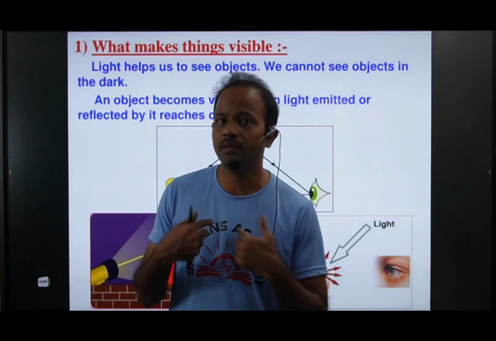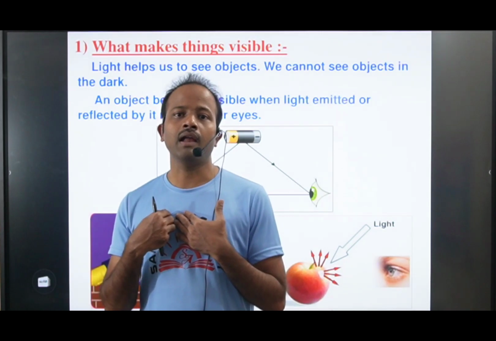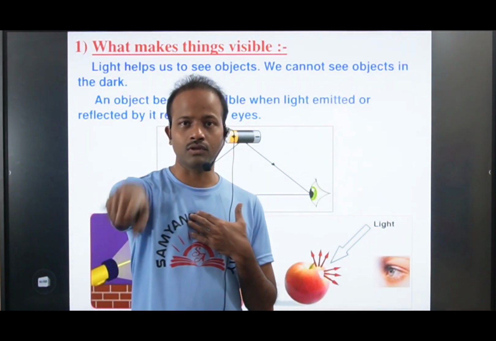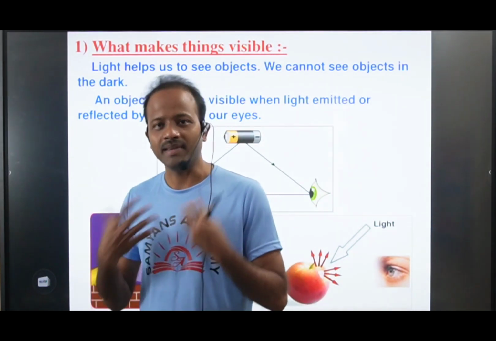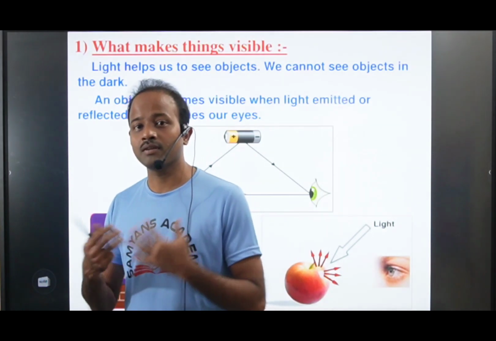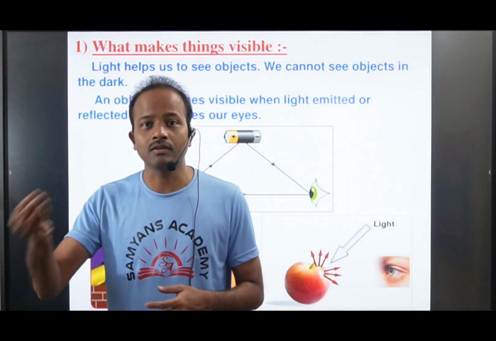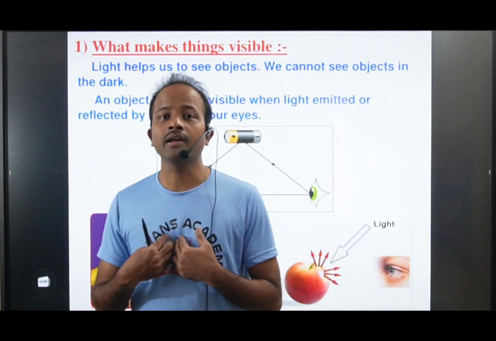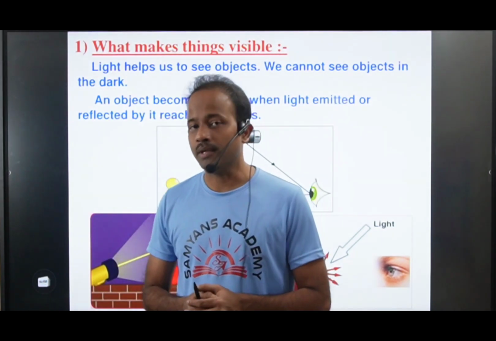It means you are seeing me because light falls on me, and the reflected light reaches your eye, and then I am visible to you, right? How am I visible to you? The light falls on me, the reflected light reaches your eye, and then you can see me.